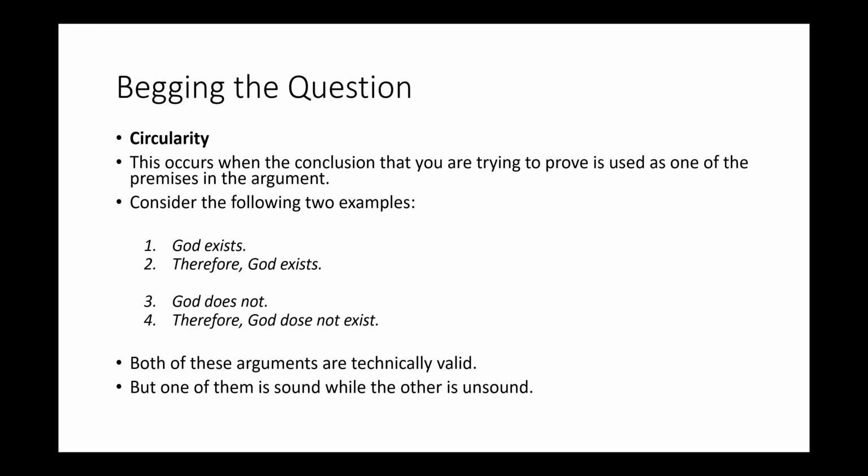Why should we reject this argument? Clearly, we should reject both arguments. So then why should we reject either one of these arguments, given that we know one of them is sound? Well, the reason why we should reject both is because they are circular, right? We're using the conclusion as one of the premises. So we're assuming from the very beginning, at the very get-go, what we're trying to prove. And that means that we're reasoning in a circle, which is uninformative.